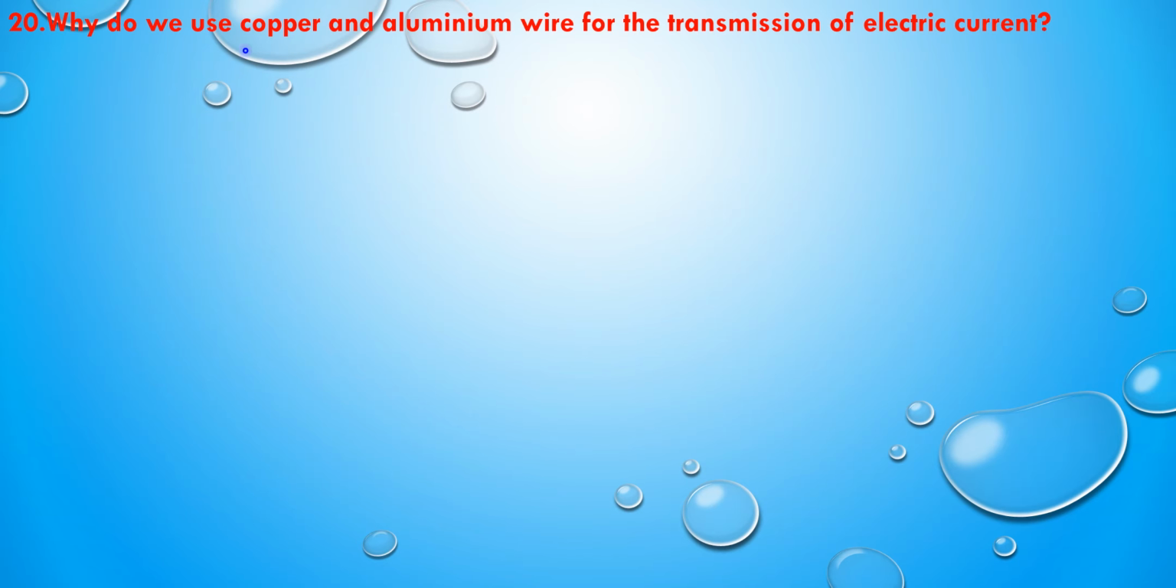Next question is, why do we use copper and aluminum wire for transmission of electric current? You know that copper and aluminum are good conductors of electricity. Hence we use copper and aluminum for the transmission of electric current.